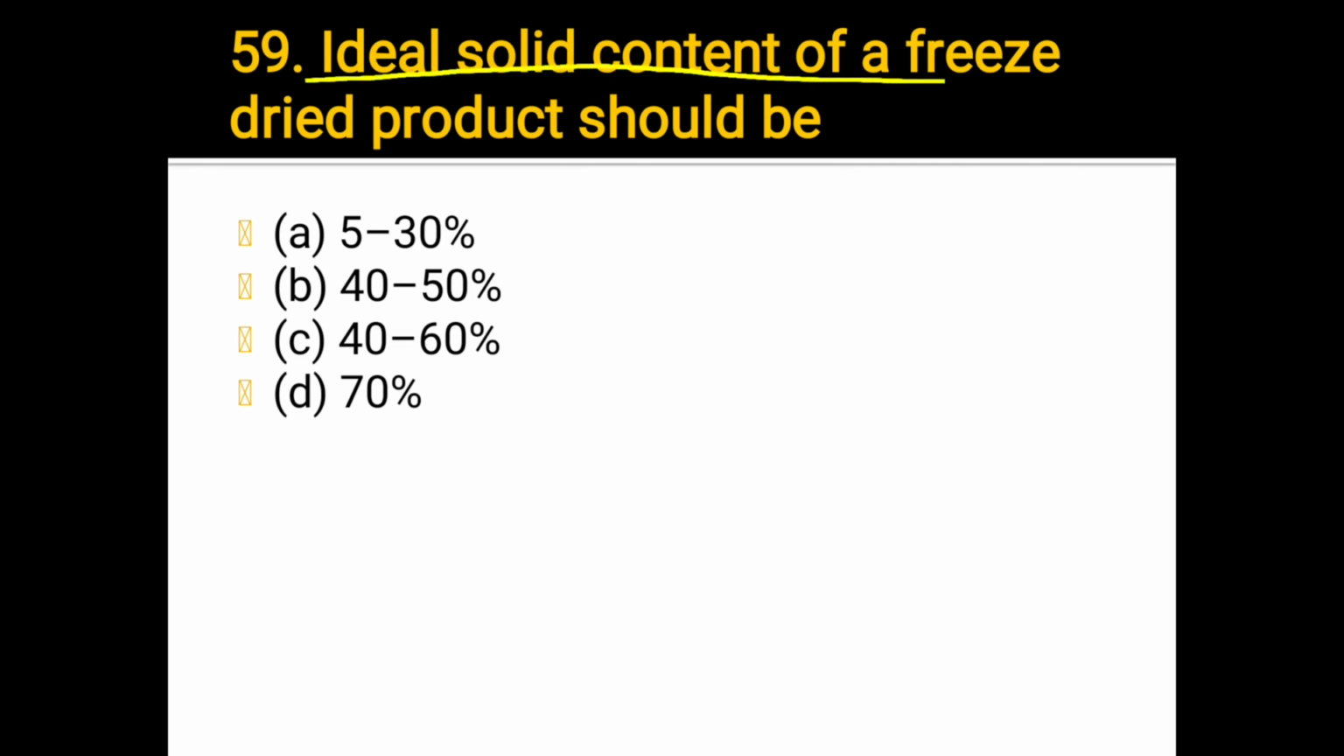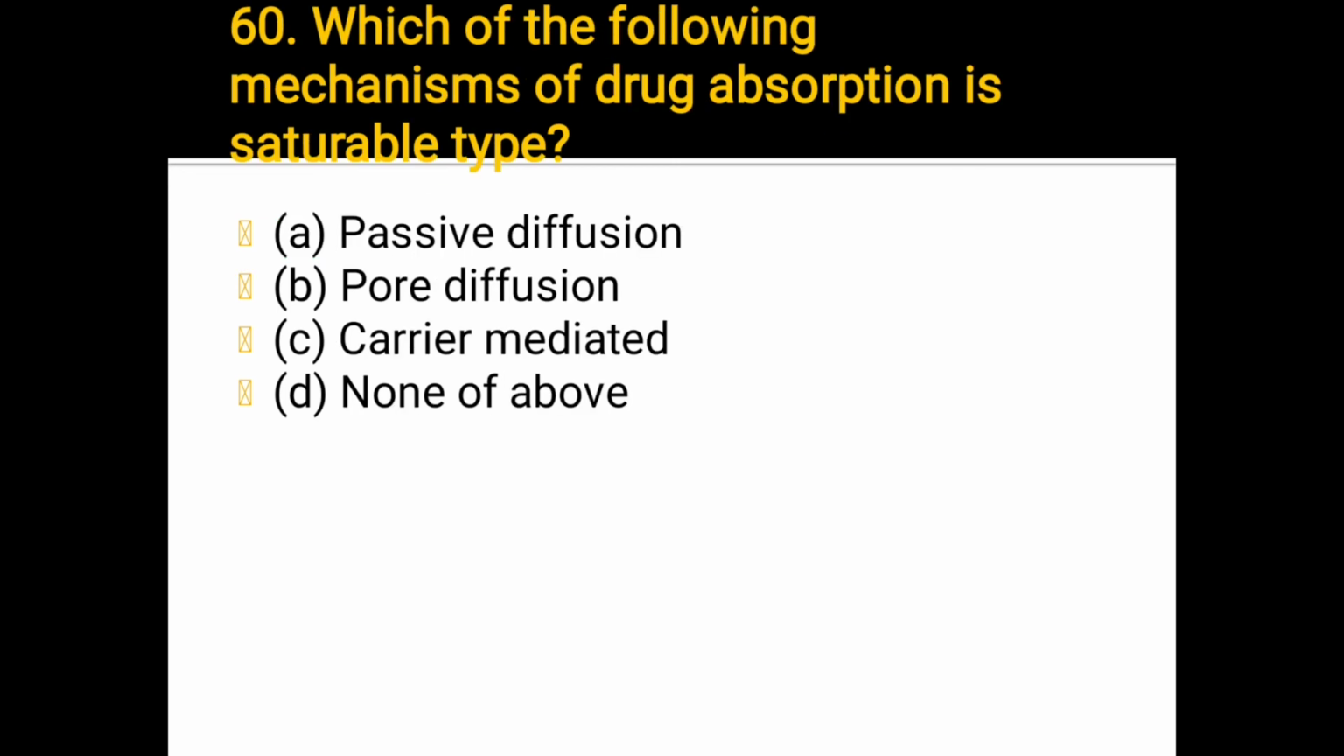Ideal solid content of a freeze dried product should be A. 5 to 30%, B. 40 to 50%, C. 40 to 60%, D. 70%. Which one answer? The answer is A. 5 to 30%. Okay. Next, question number 60.